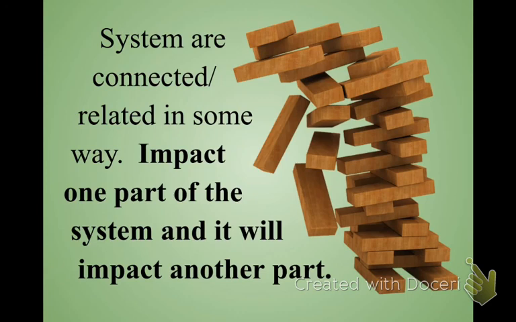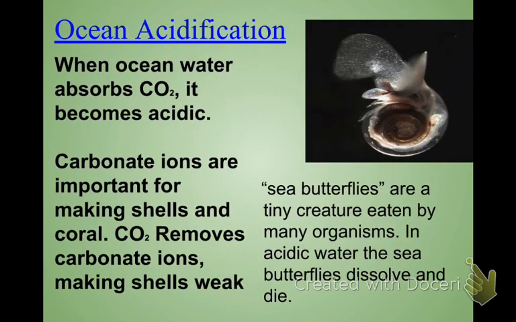Okay, so when we look at systems, we talked about this in Unit 1. Systems are things that interact with one another. So if you affect one part of a system, you are going to affect another part of it. It may take a while for it to have that effect, but anytime you impact one part of it, you will impact another part. And so that's what we're looking at. If you affect one part of an ecosystem, you're going to change the rest.